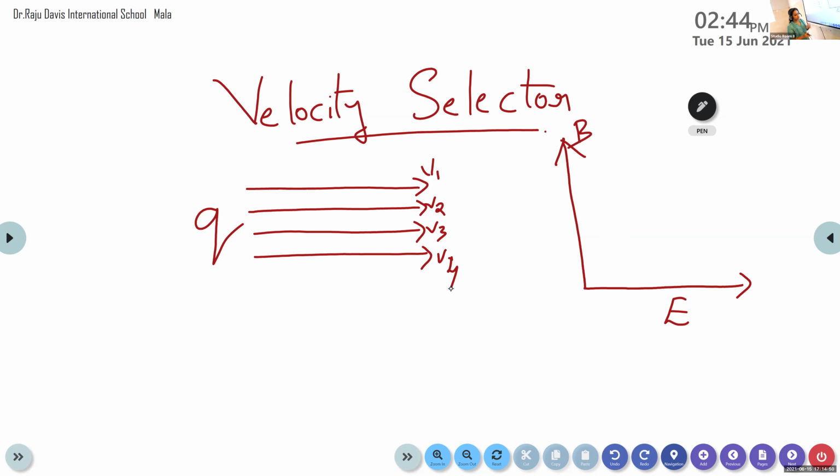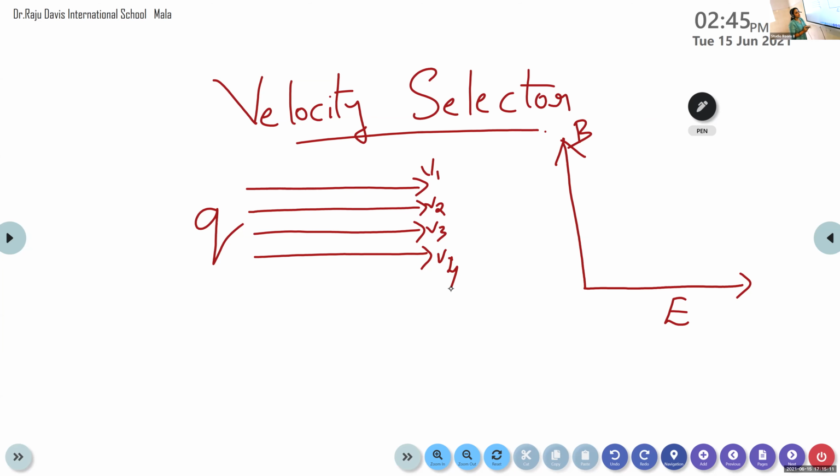For that we consider a transverse electric and magnetic field. You don't need to be confused by hearing this term; it means that we are placing an electric field and magnetic field mutually perpendicular to each other.